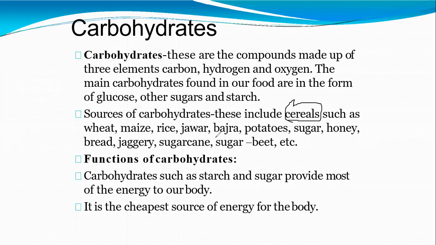So wheat, maize, rice, jowar, bajra are all cereals. Fine. Potatoes, sugar, honey, bread, jaggery, sugar cane, sugar beet. Sugar beet means beetroot. These contain carbohydrates, right?